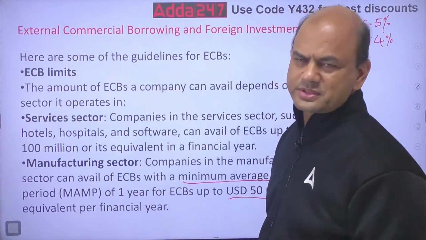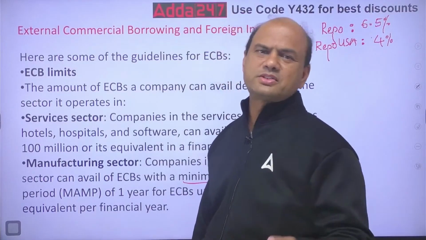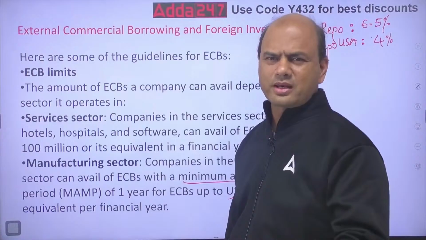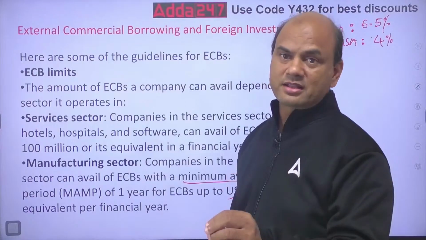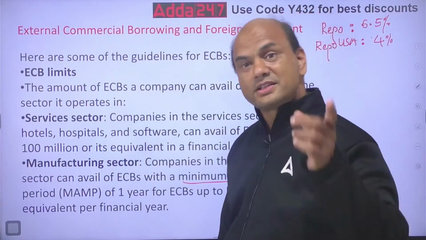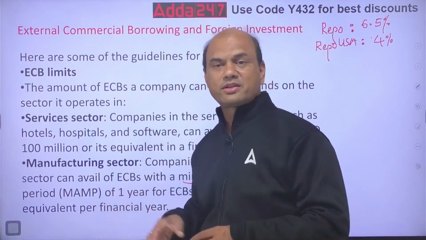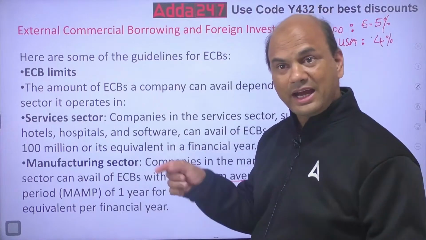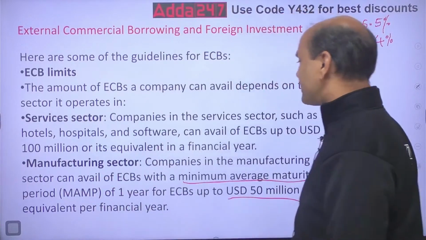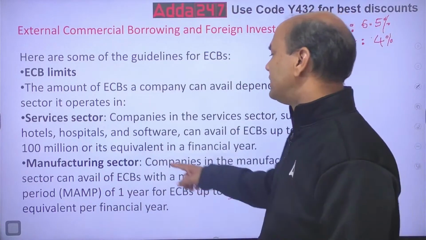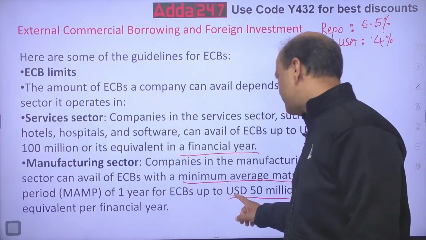In our GDP, if you see, almost 55-60% is through services, 30% is through manufacturing, and 10-15% is through agriculture. But if you check the jobs, 10-15% is agriculture in GDP, but 60% of the jobs are related to agri. Isn't it a fallacy, we can call it? Okay, forget it. But for that, RBI is very cautious about manufacturing and agri. So coming back, services sector, 100 million or its equivalent in a financial year. Manufacturing, 50 million in a financial year.